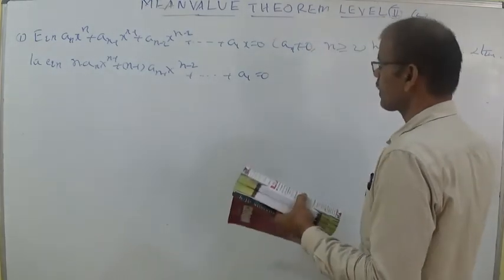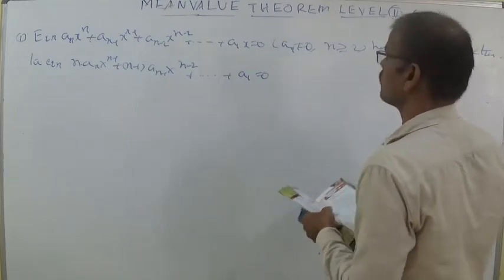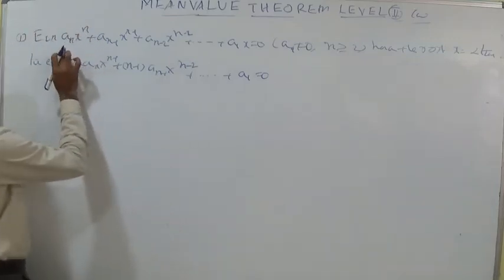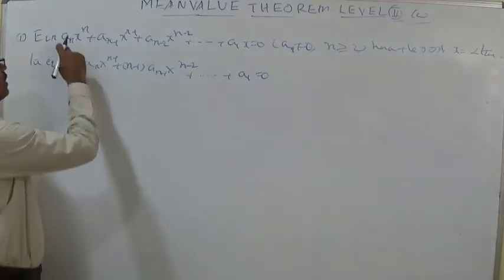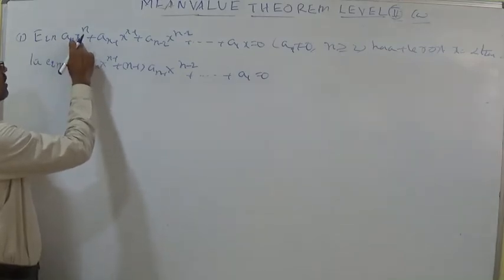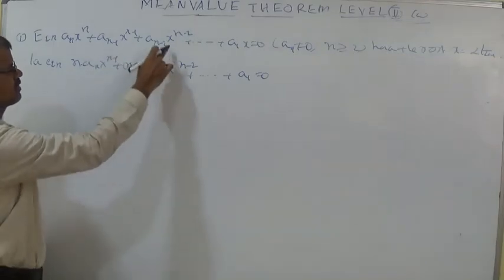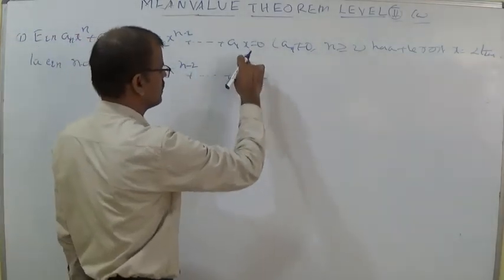So we can understand that, let the given polynomial be f of x. We know the derivative of f of x: for x power n the derivative is n into x power n minus 1, then n minus 1 into x power n minus 2, like that, and for the last term x the derivative is 1.